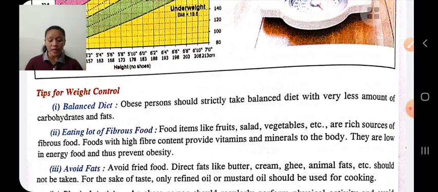Nutritive components of diet provide you nutrients. Non-nutritive components of diet do not provide nutrients, but are important for sufficient working of our organs, like water, roughage, artificial sweeteners, preservatives, etc.